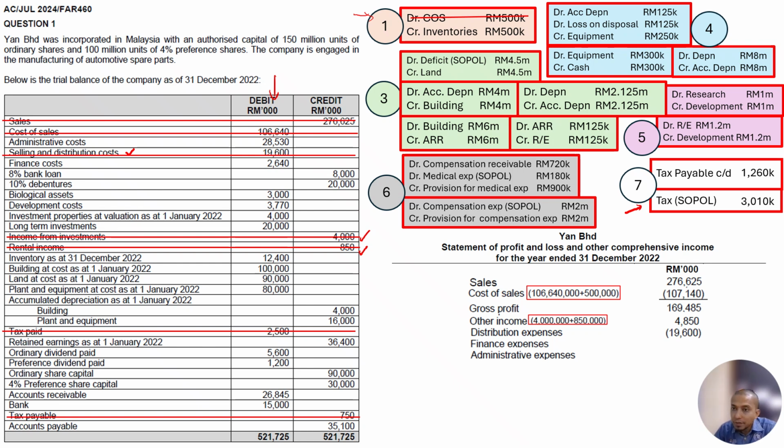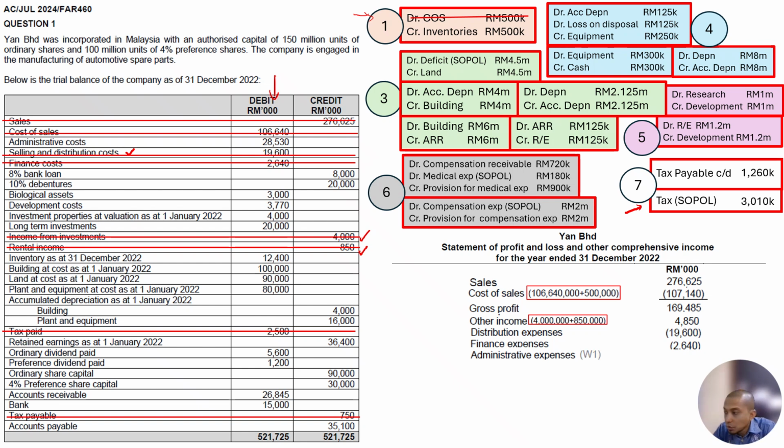Done. How about finance cost? We have 2,640,000. In the additional information, we don't have any finance cost adjustment, so it is assumed to be the same figure, 2,640,000. No adjustment needed. Done.